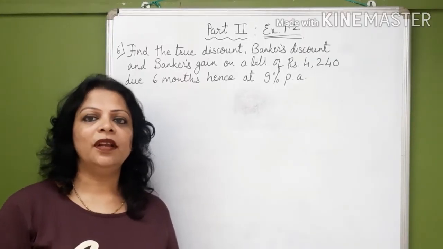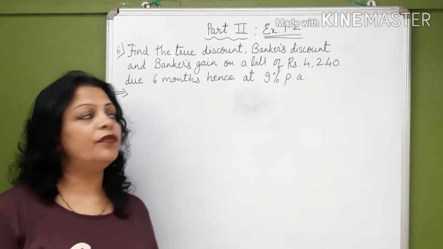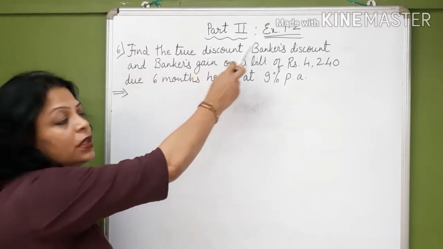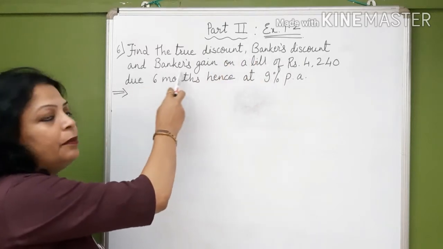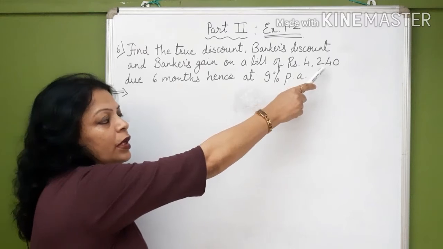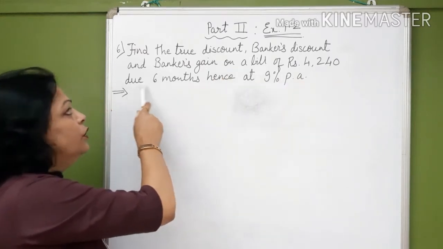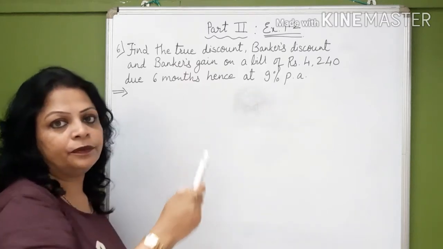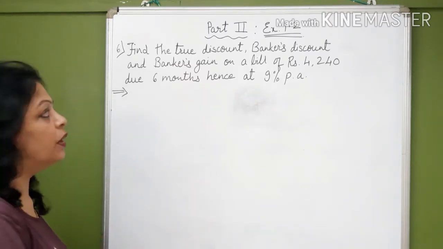So students, let us start with the sixth sum of exercise 1.2. Find the true discount, banker's discount and banker's gain on a bill of rupees 4,240 due 6 months hence at 9% per annum. Now let us first write what is given.